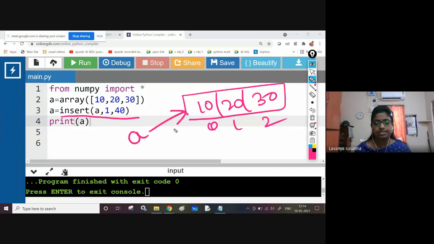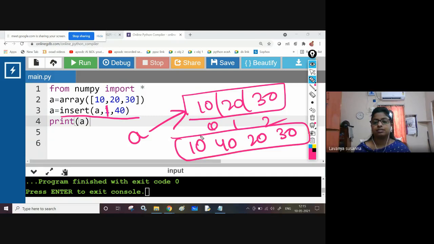Inside this array, at the first index, you are going to insert the element 40. What is this statement telling? It is telling that at the first index the element 40 needs to be inserted. That means 10, 40, 20, 30, with indexes 0, 1, 2, 3. At the first index the element 40 will be inserted. Now let us see. I will execute and I will show you.